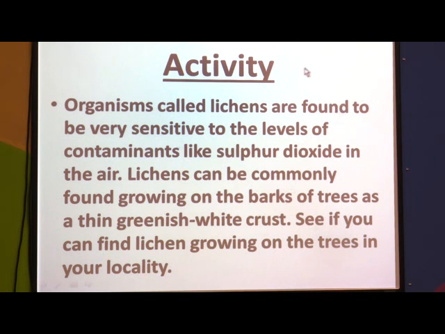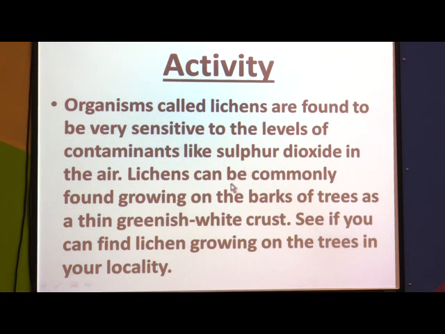Now, there is another activity for you. Organisms called lichens are found to be very sensitive to the levels of contaminants like sulfur dioxide in the air. Just now we have discussed that lichens cannot grow properly in polluted air containing contaminants like sulfur dioxide.